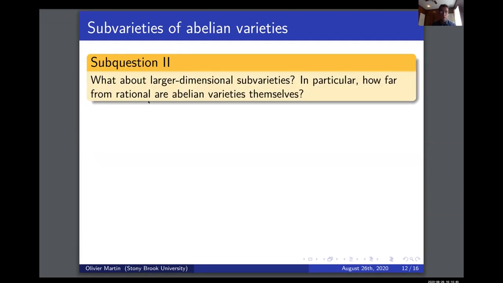So good, now we understand a bit what happens with curves. By the way, I should say these are all lower bounds. I don't think there are very well understood upper bounds for the gonality. I mean, maybe I should be precise. Of course you can find curves of very, very high gonality, but I think there's no known upper bound for the minimal gonality of a curve on a very general Abelian variety.